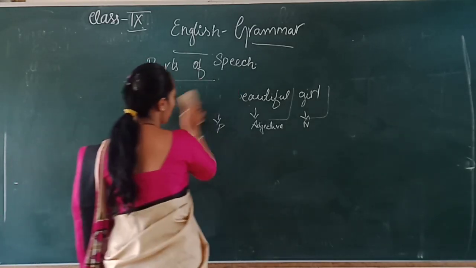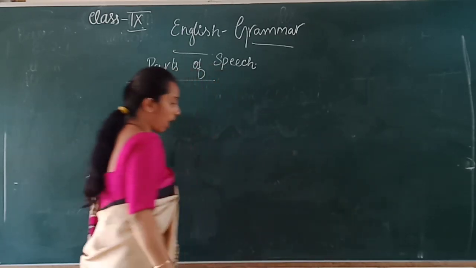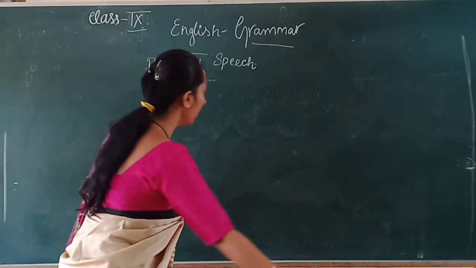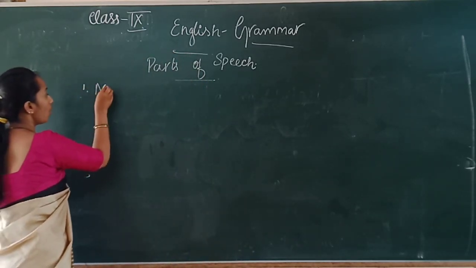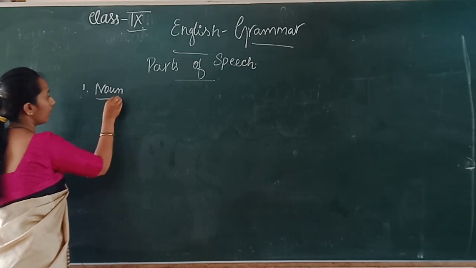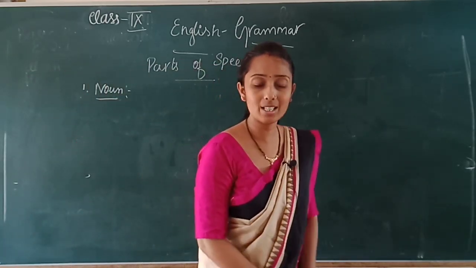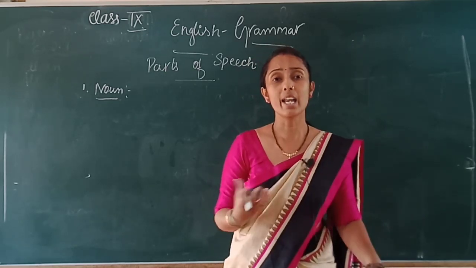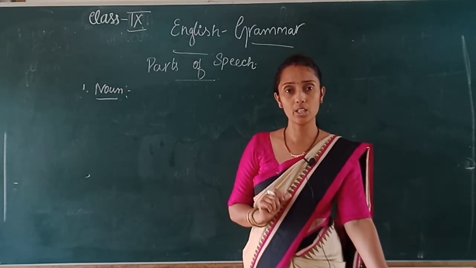We took the noun definition too, I think, isn't it? Is the noun clear to you? What is a noun? Simply, it is naming a thing, a person or an individual. That is a noun, isn't it?